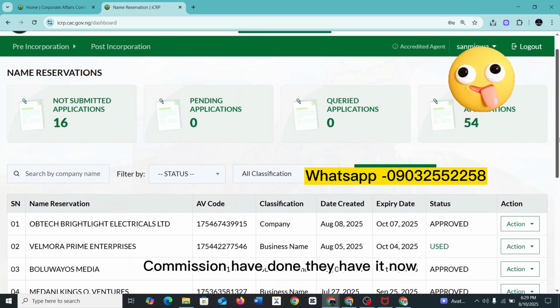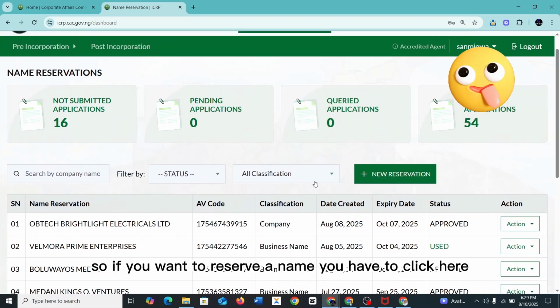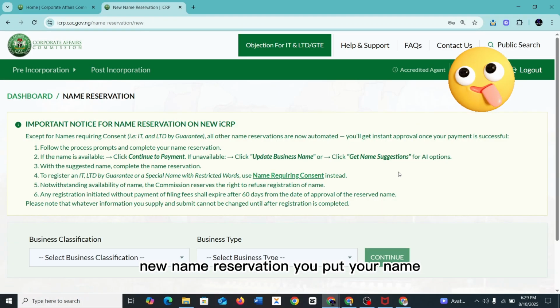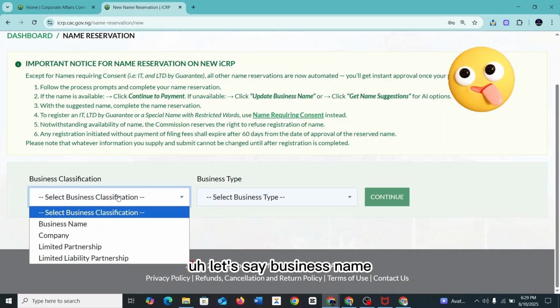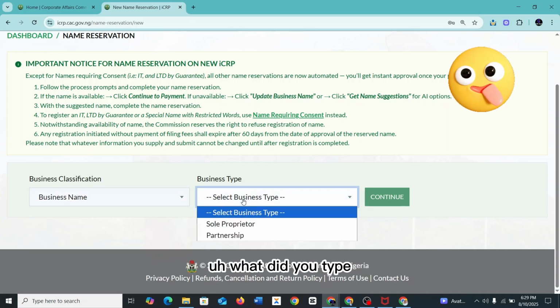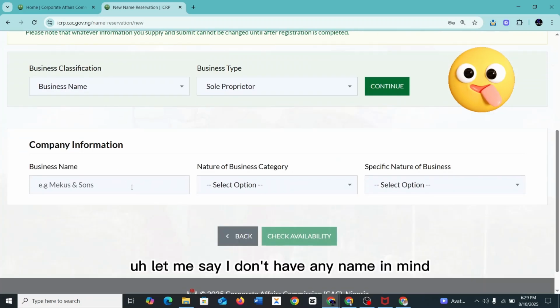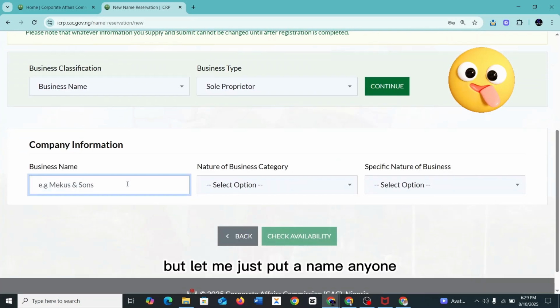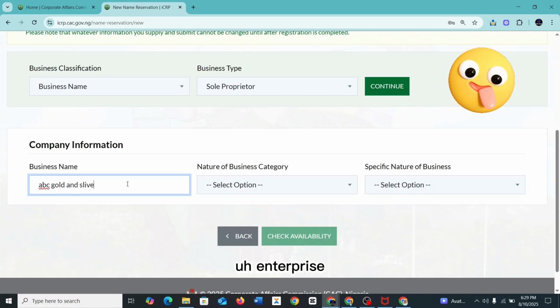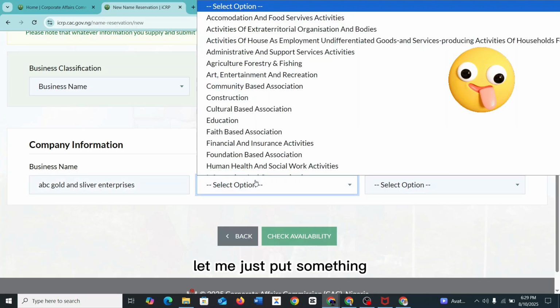So if you want to reserve a name, you have to click here, new name reservation. You put your name, let's say business name, sole proprietorship. Then you click on continue. Let me say I don't have any name in mind, but let me just put a name. Let me put ABC Gold and Silver Enterprises. I don't have any name in mind, so let me just put something.